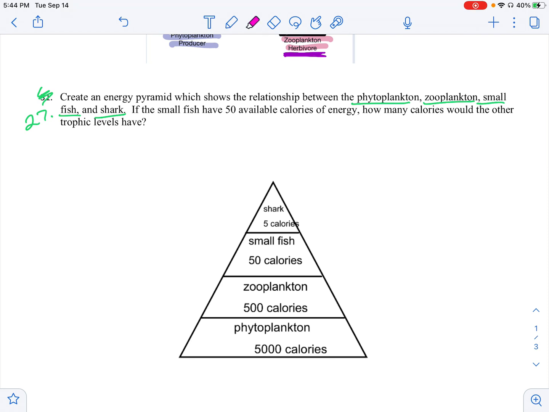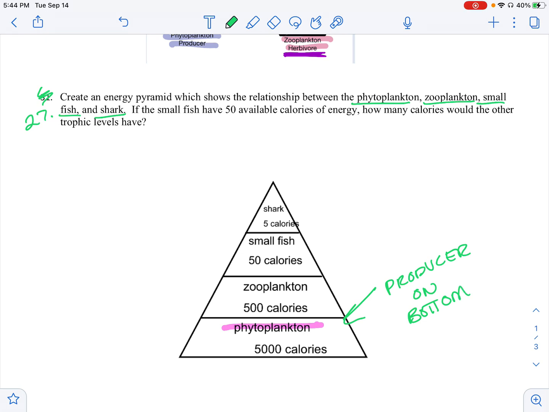So look at your energy pyramid. You should have phytoplankton at the bottom. The producer always goes on the bottom every single time because plants make their own food, they make their own energy.